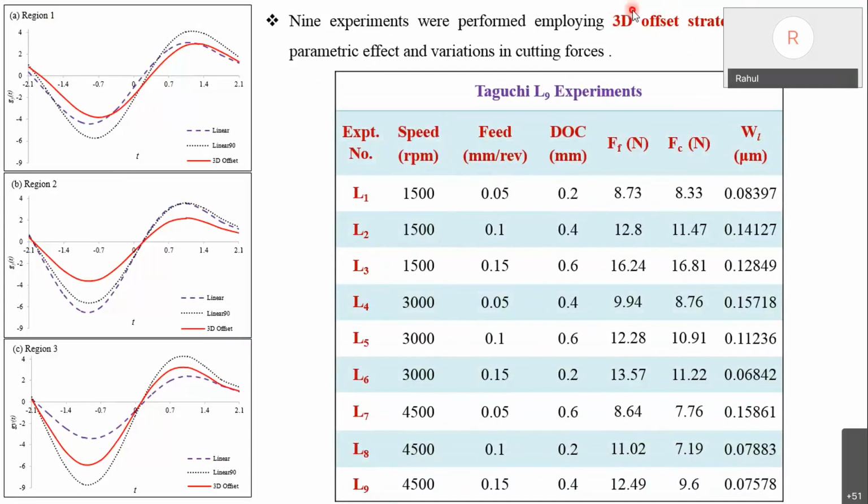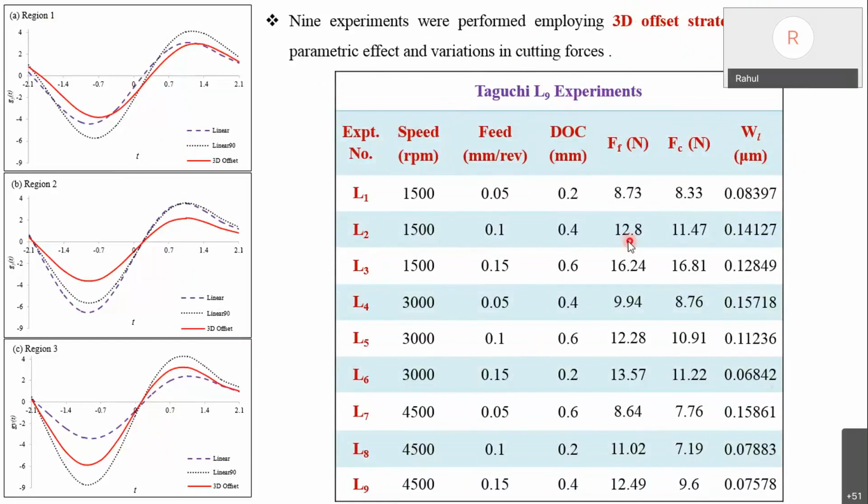We conclude that out of the 3 strategies which we have considered, 3D offset gives the best performance in terms of roughness and tool wear. After reaching the best possible strategy, we performed Taguchi L9 experiments using this strategy.